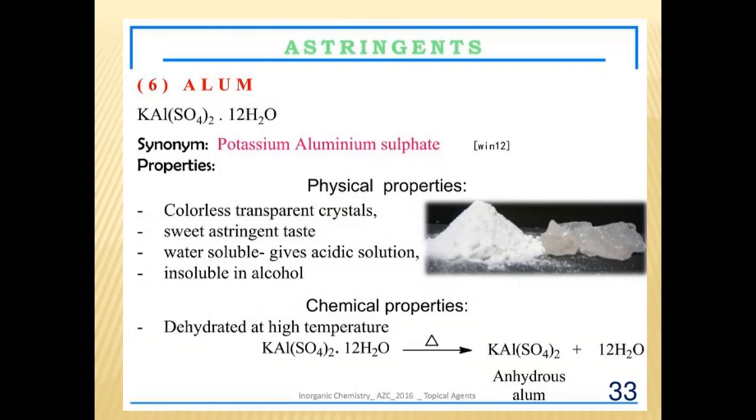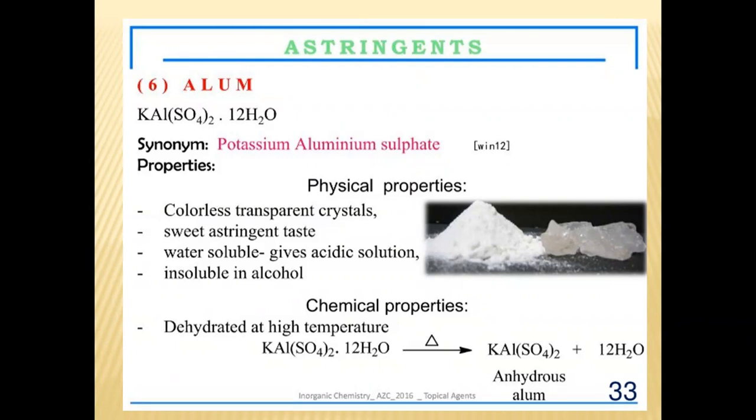When it comes to the anhydrous form, you just write the plain molecular formula, KAl(SO4)2. K is potassium, Al is aluminium, and SO4 twice is the sulfate. So what is the molecular formula for alum? Potassium aluminium sulfate. What is the synonym for alum? Potassium aluminium sulfate.